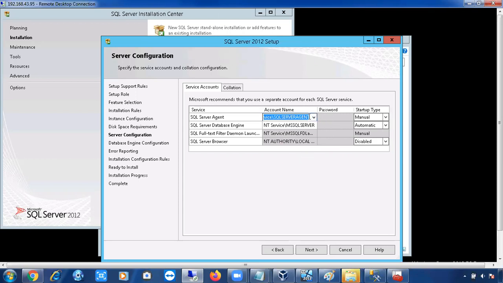Password. If it is a default service account, it will not ask any password. If it is a customized service account, it will ask for a password. You have to provide the password. And startup types. Usually, that startup type should be automatic.